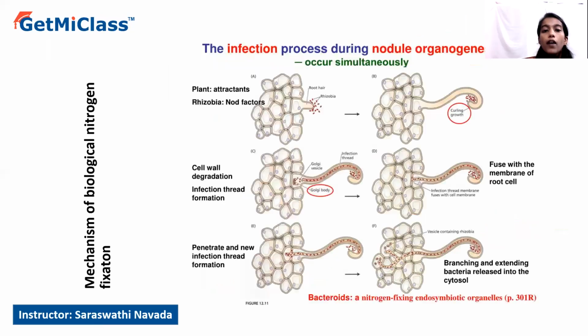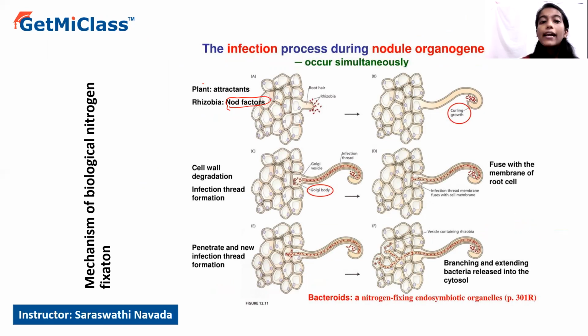Now we will see how exactly root nodule formation takes place by the activity of Rhizobium. Rhizobium has certain genes called nod factors, which code for the enzyme nitrogenase.